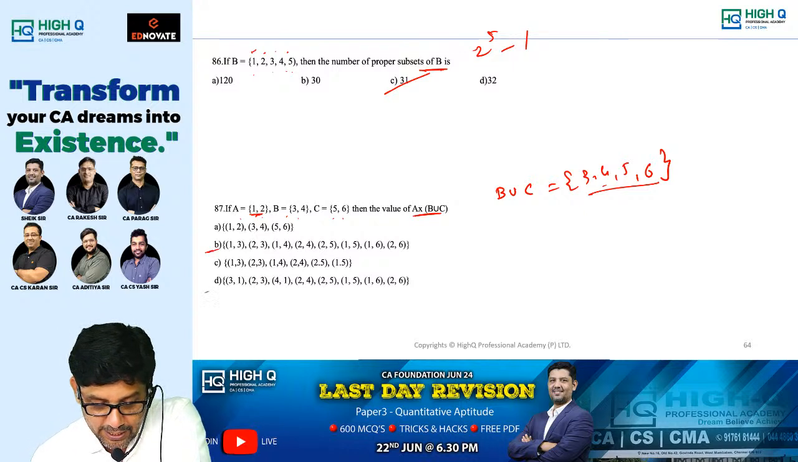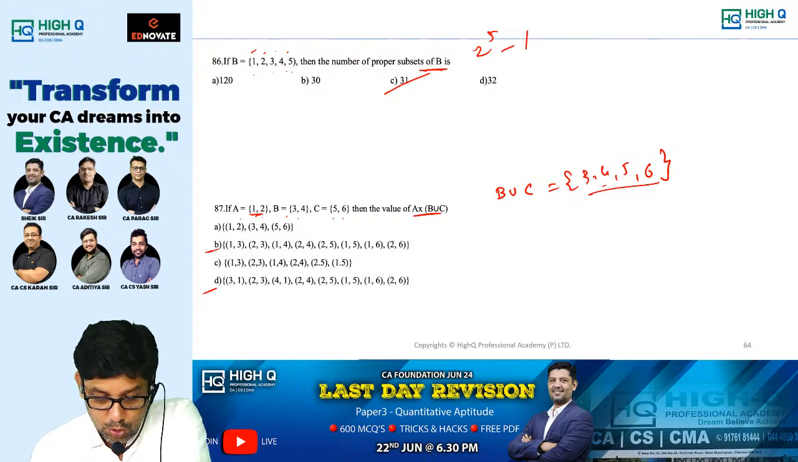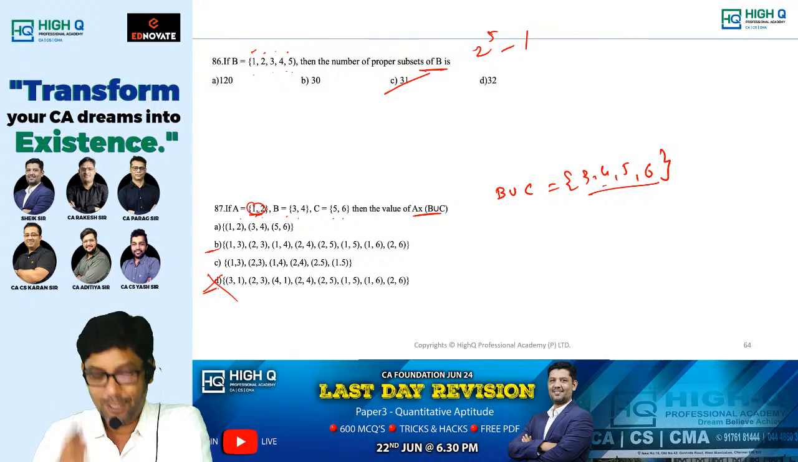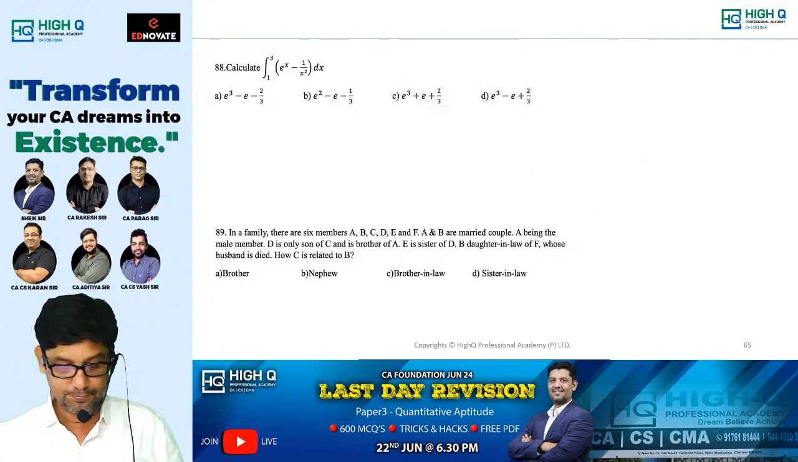My answer is either A or B. See, without doing, I am telling. Now, domain should be 1 and 2. But in option D, domain 3 is coming. So this cannot be my answer. Without checking, direct answer B.